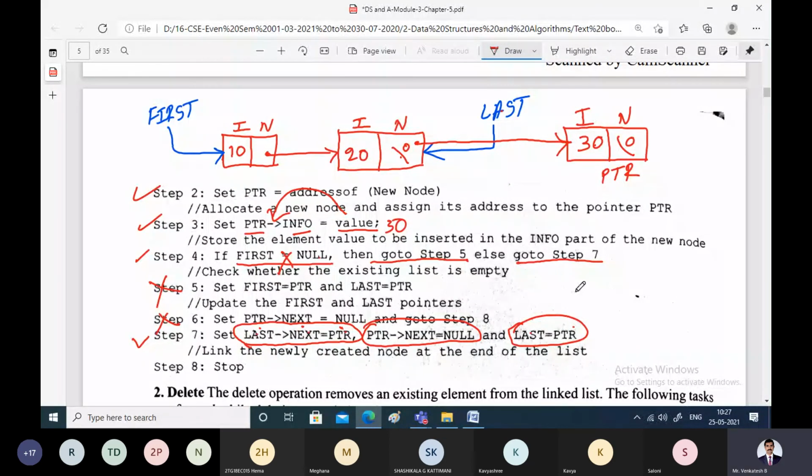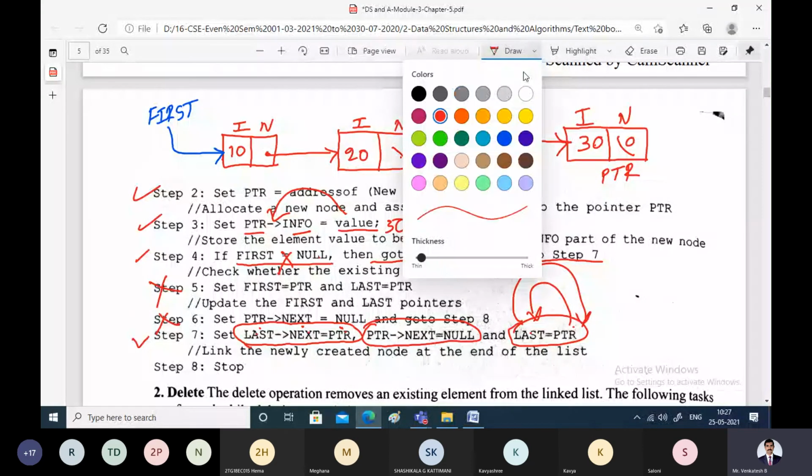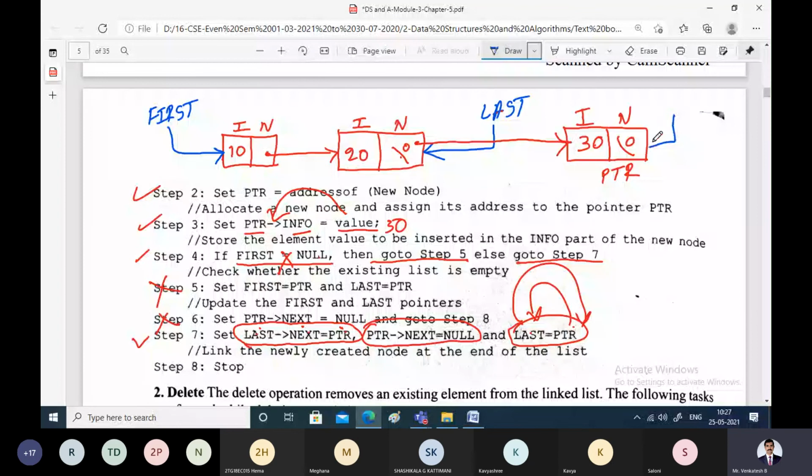Now this last is being made to point to PTR. Once last changes from this node to this node, I have to remove this last. And remember, this earlier contained null, but now it will contain a pointer to the next node.